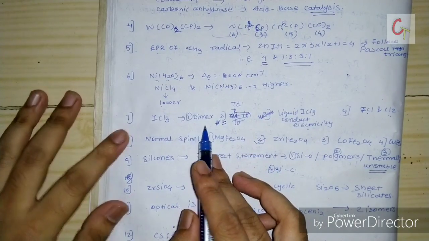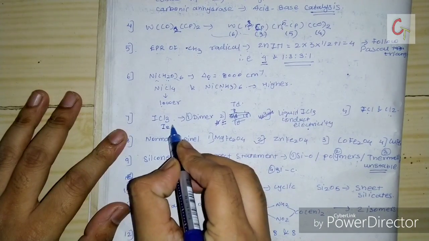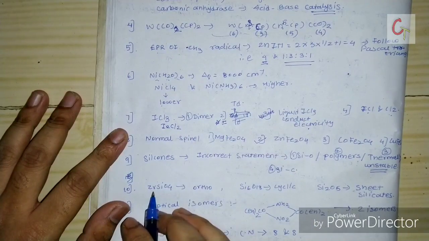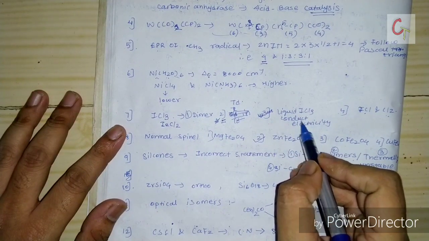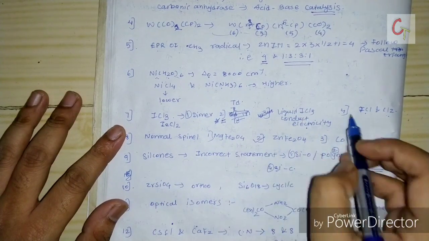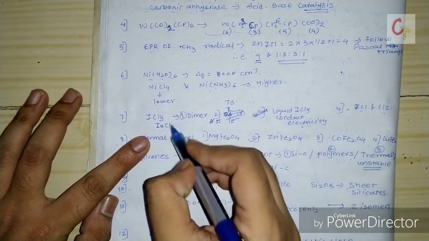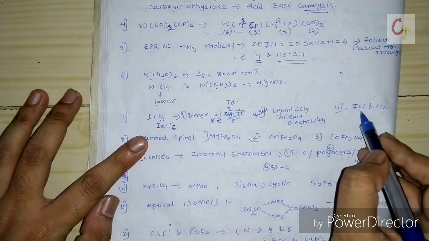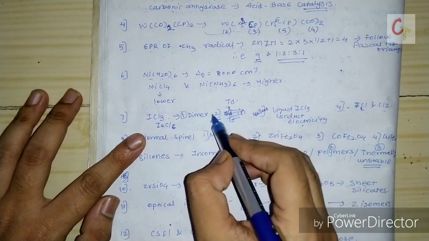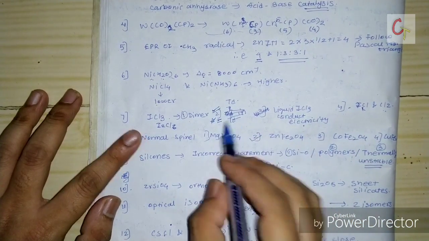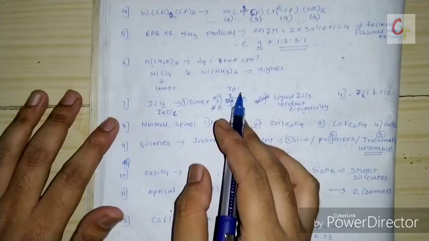ICl3 exists in dimer form, so the first statement is correct. Liquid ICl3 also conducts electricity, and after dimerization it will disproportionate into ICl2 and ICl4. So according to me this will be the correct option. I am not sure about tetrahedral in solid state.